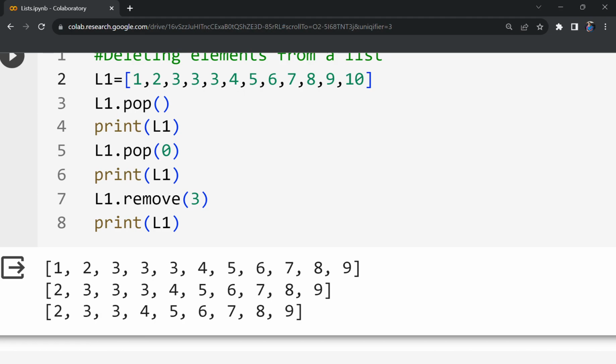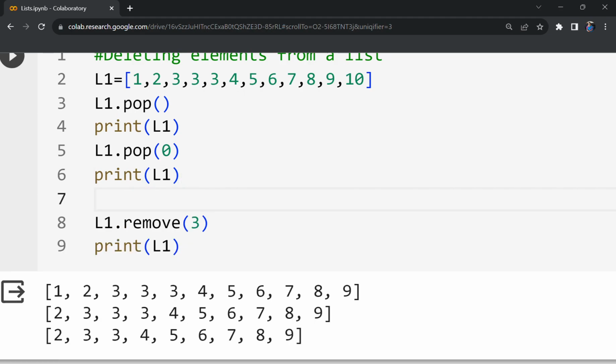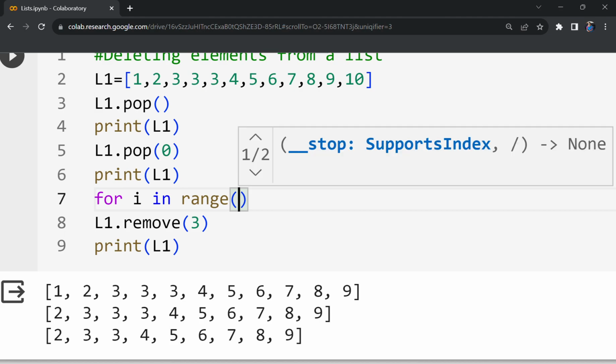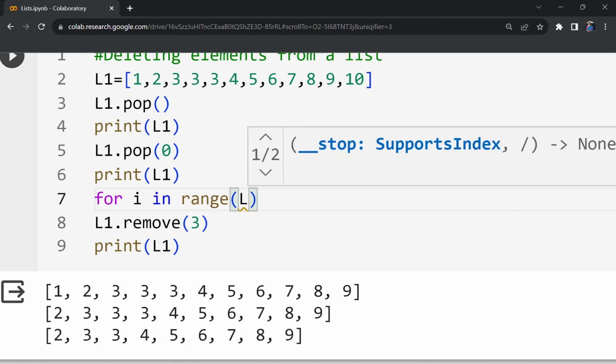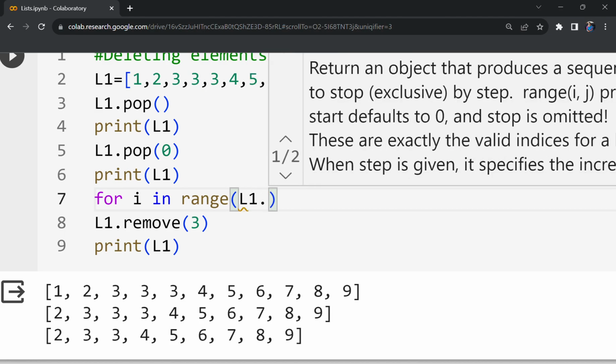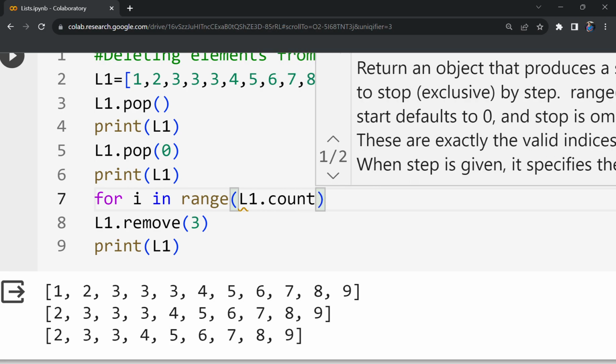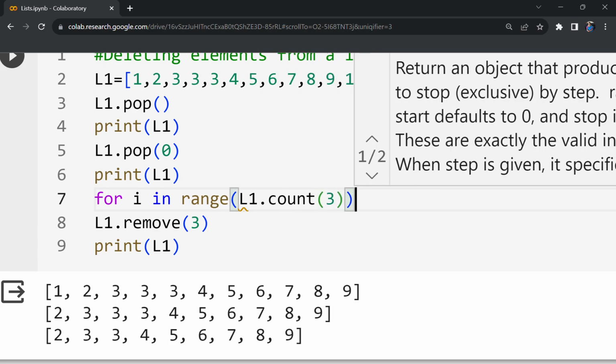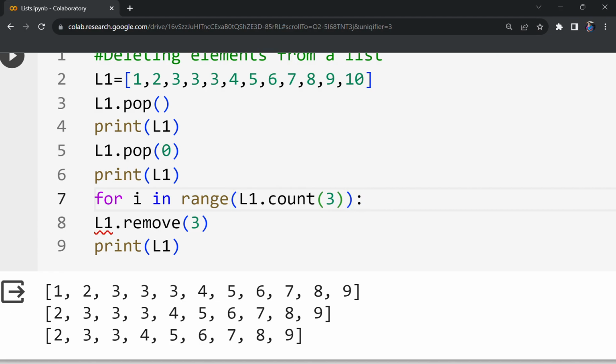Suppose my interest is to remove all the 3s, then I can add a little bit of code here. I will write for I in range L dot, what is the name of the list? L1 dot count of 3. So what will this count of 3 give? It will get the number of occurrences of 3. In this case, the number of occurrences of 3 is 3. So this count will return that 3.